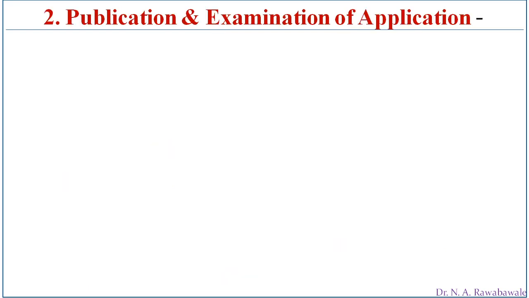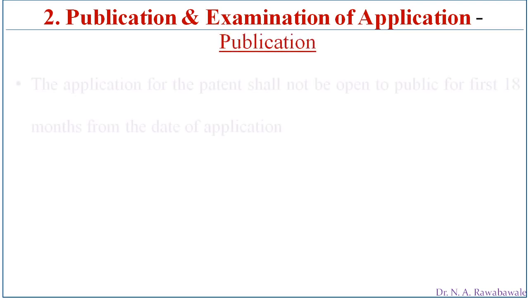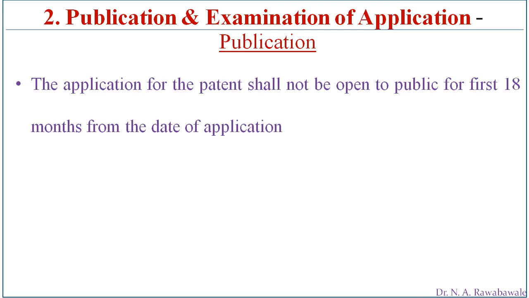Then publication and examination of application is the second step. In this, publication means the application for patent shall not be open to the public for 18 months from the date of application. So once the applicant or inventor submits the application for patent, the patent shall not be open or publicly available for the first 18 months, to protect its secrecy before granting the registration.